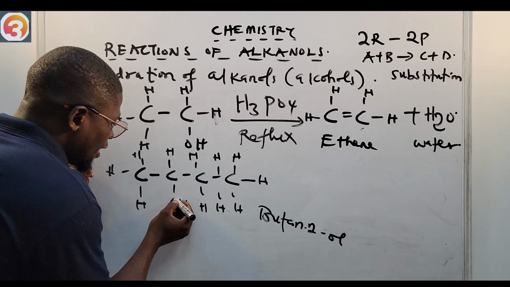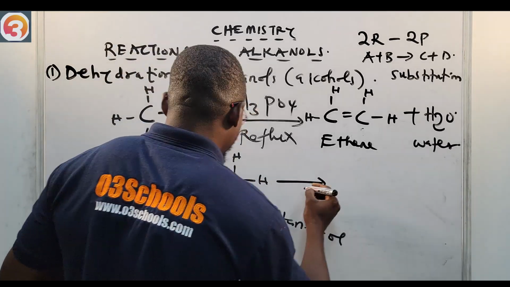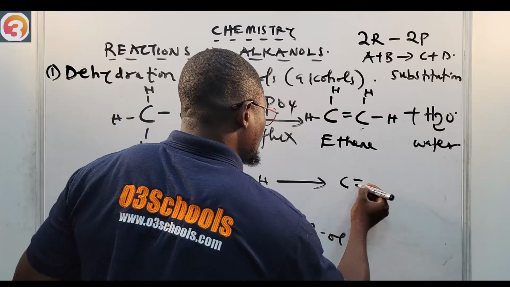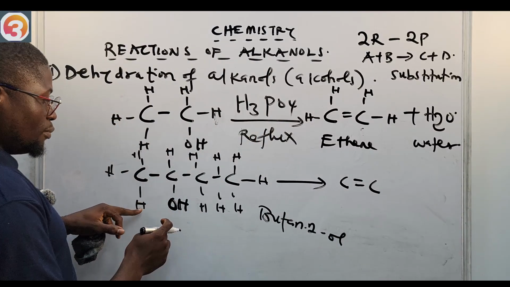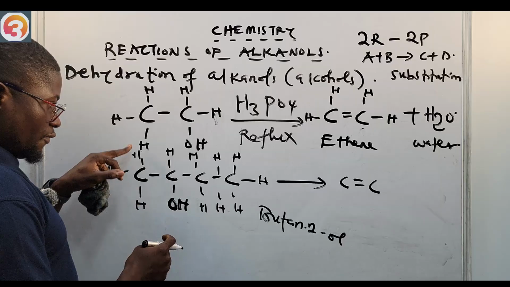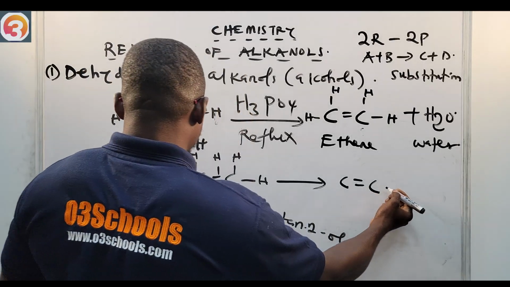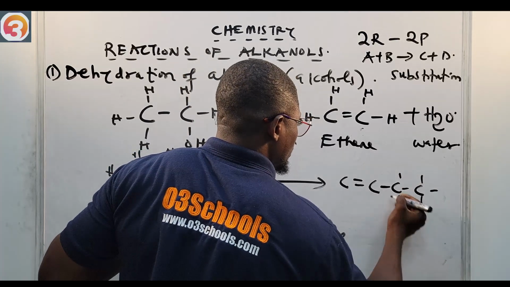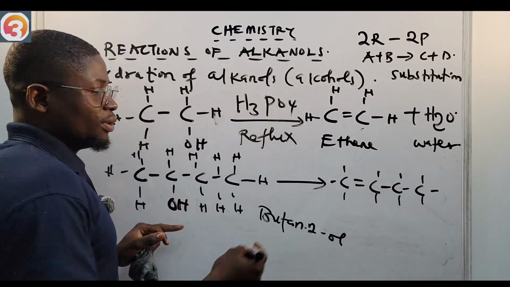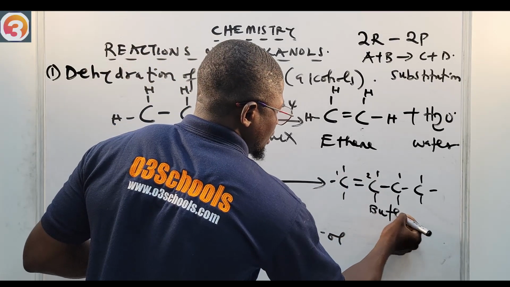If we are having butan-2-ol and we want to dehydrate it, what will we have as our product? C double bonded to C. The double bond will be formed from here and here. I have to remove this H from this first carbon. So I'm going to have C double bonded to C, then C, C, and complete your structure. So you know what that compound is: this is 1-butene.